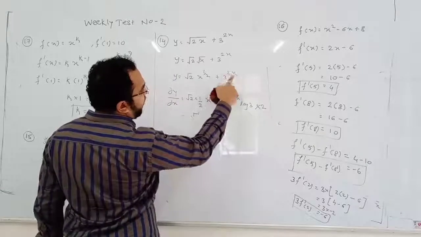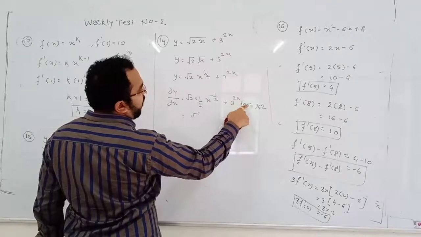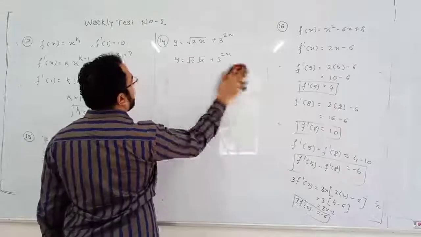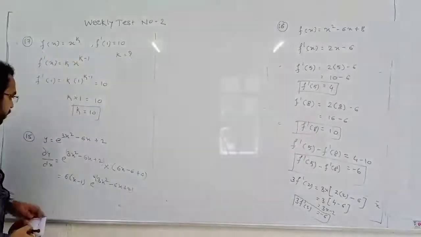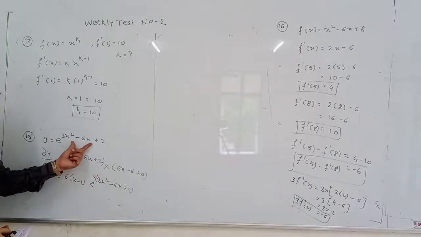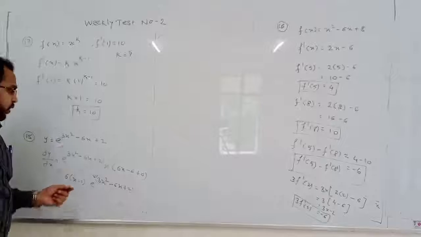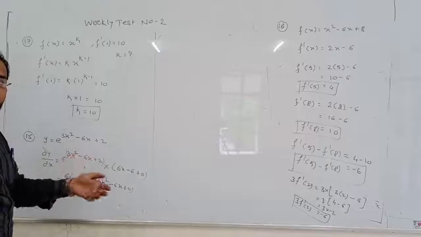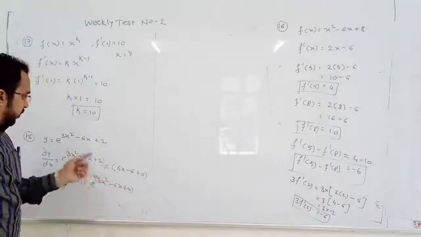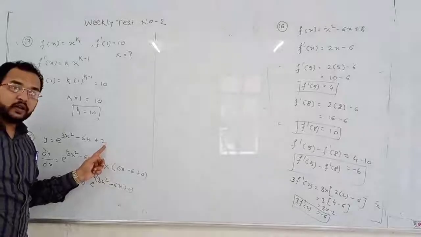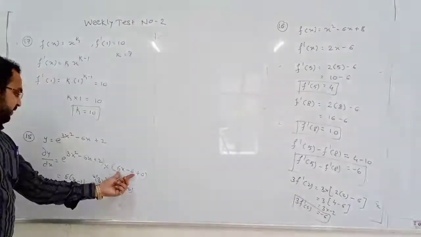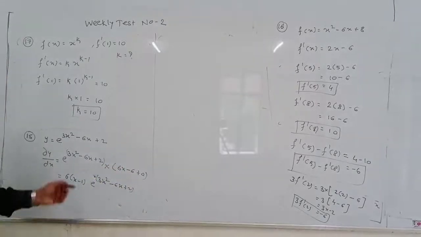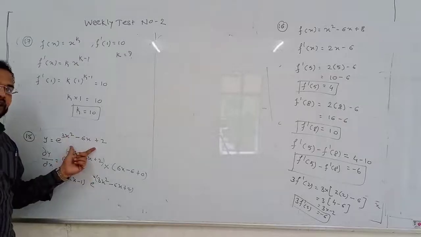Constant to the power variable, a to the power x, differentiate: a to the power x log a, but this 2x is not x, so differentiate it again, multiply by 2. Now here also e to the power something, so e to the power something is not x, differentiate it again. So 3x square, the differentiation is 6x. 6x minus 6, 2 is a constant, the differentiation is 0. Out of this 6, minus 6 is common, remaining is x minus 1. So e to the power something, e to the power something is not x, differentiate it again.